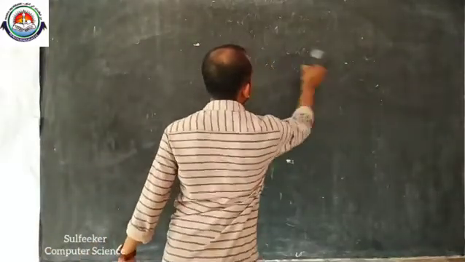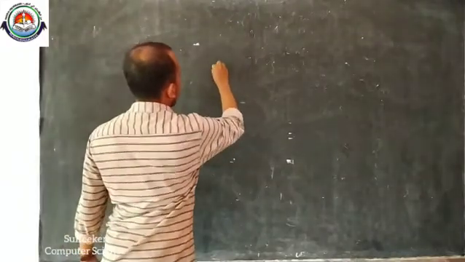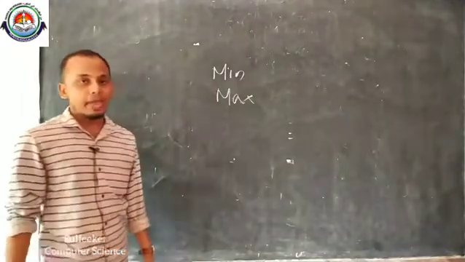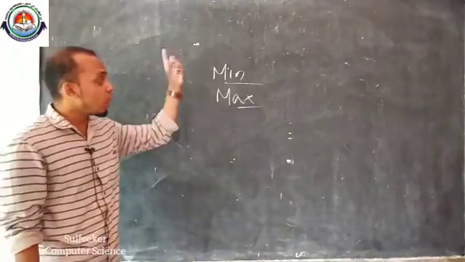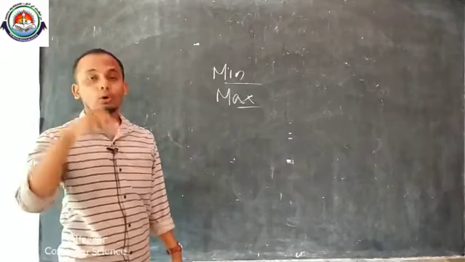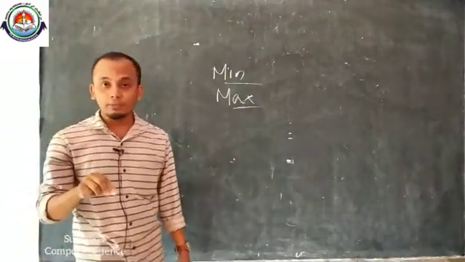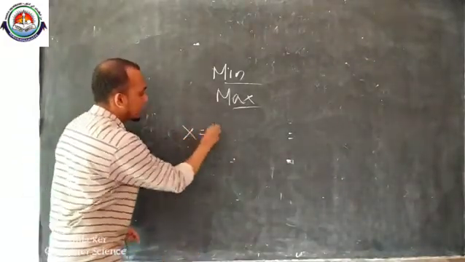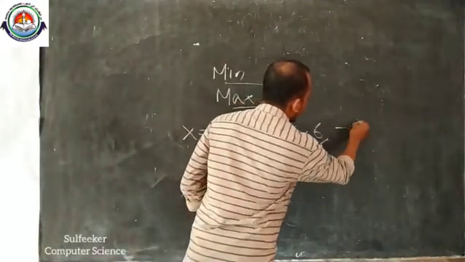Then min and max. From this name itself we can understand what its meaning is. Min is used for getting the minimum value from a tuple or from a list or from a set. Max is used for getting the maximum value from a tuple or from a set or from a list. For example, x equal to min of 1, 5, 6, minus 8.